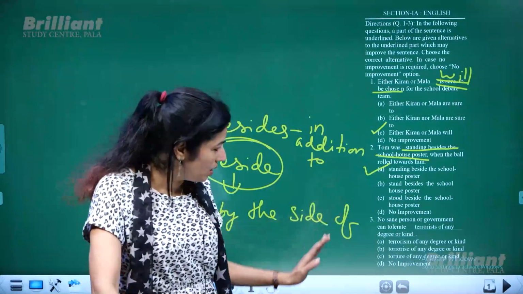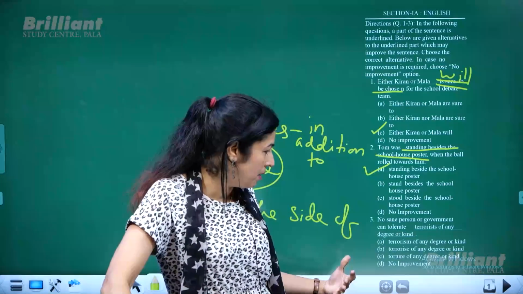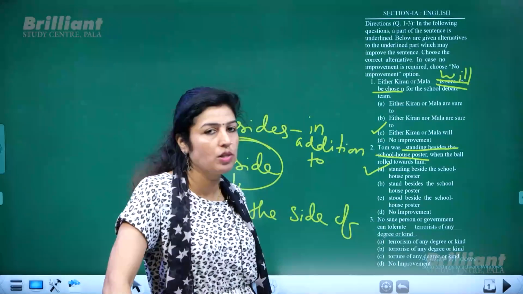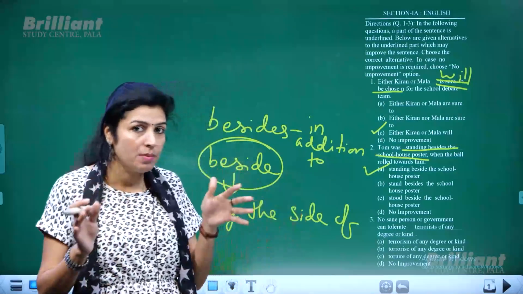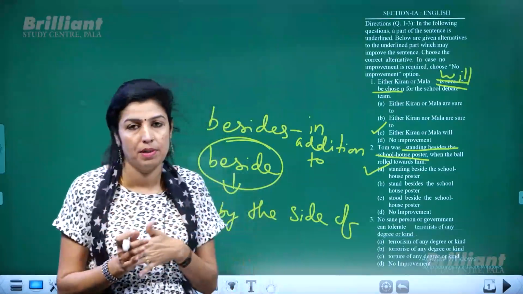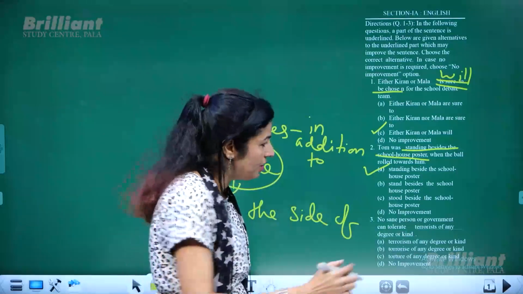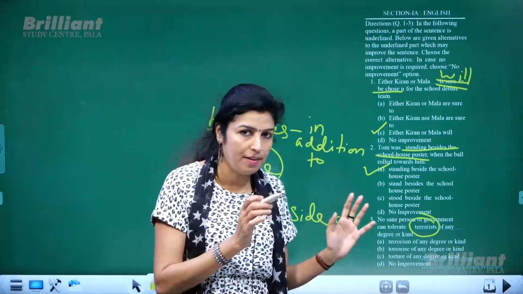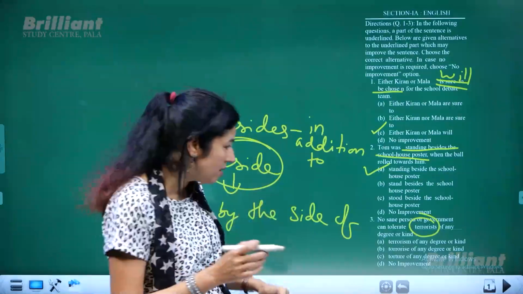Okay, now the third sentence is, no sane person or no normal person or government can tolerate terrorists of any degree or kind. So here our intention is that terrorism of any kind or any type cannot be tolerated or accepted by any person or any government. So here instead of terrorists, the people who go for that terrorism, you have to use the abstract noun of the word, and that is terrorism.